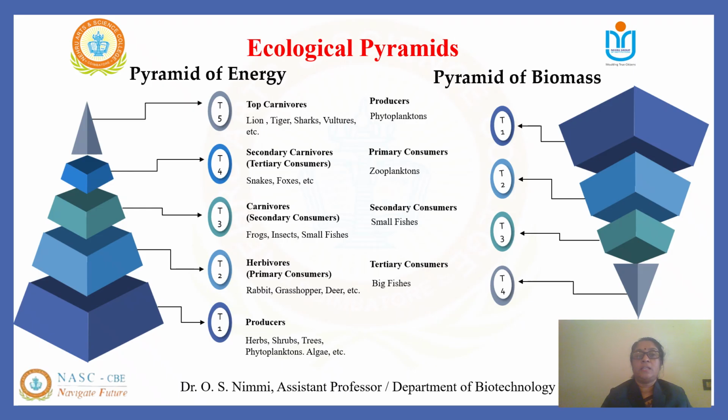Next, we shall see the pyramid of energy. It is the graphical representation of the producers and the various levels of consumers in terms of total energy accumulated by them. As the energy flows in the ecosystem, the energy decreases as it goes higher and higher up in the trophic level, and the pyramid of energy is always erect, both in the aquatic as well as the terrestrial ecosystem.